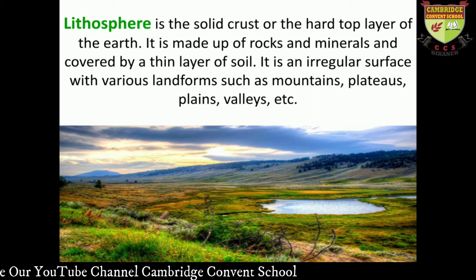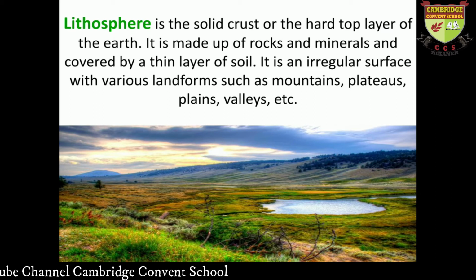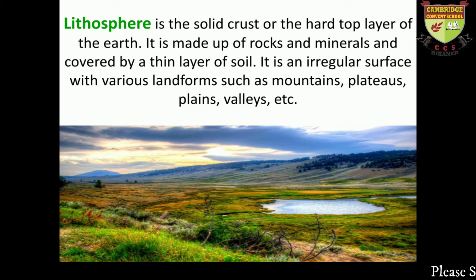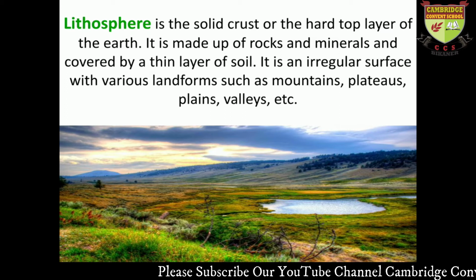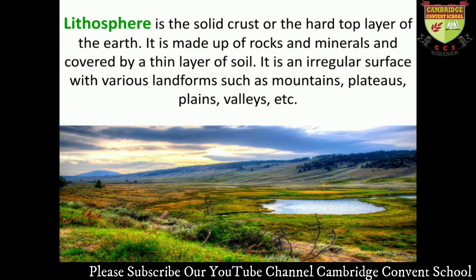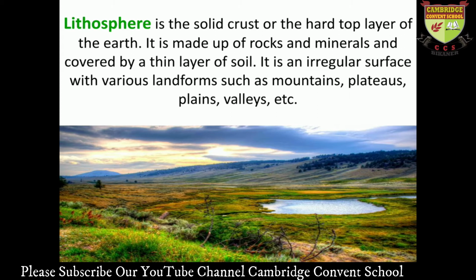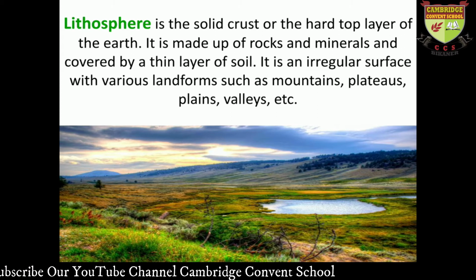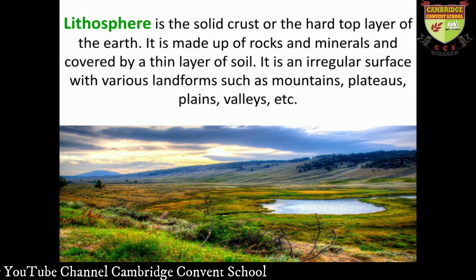We divide abiotic factors into three types called lithosphere, hydrosphere and atmosphere. What is lithosphere? In simple language, it is the land on which we are living. The rock surface, the earth, and the mountains are all included in the lithosphere, as you can see in the picture. The definition is: lithosphere is the solid crust, the hard top layer of the earth. It is made up of rocks and minerals and covered by a thin layer of soil.